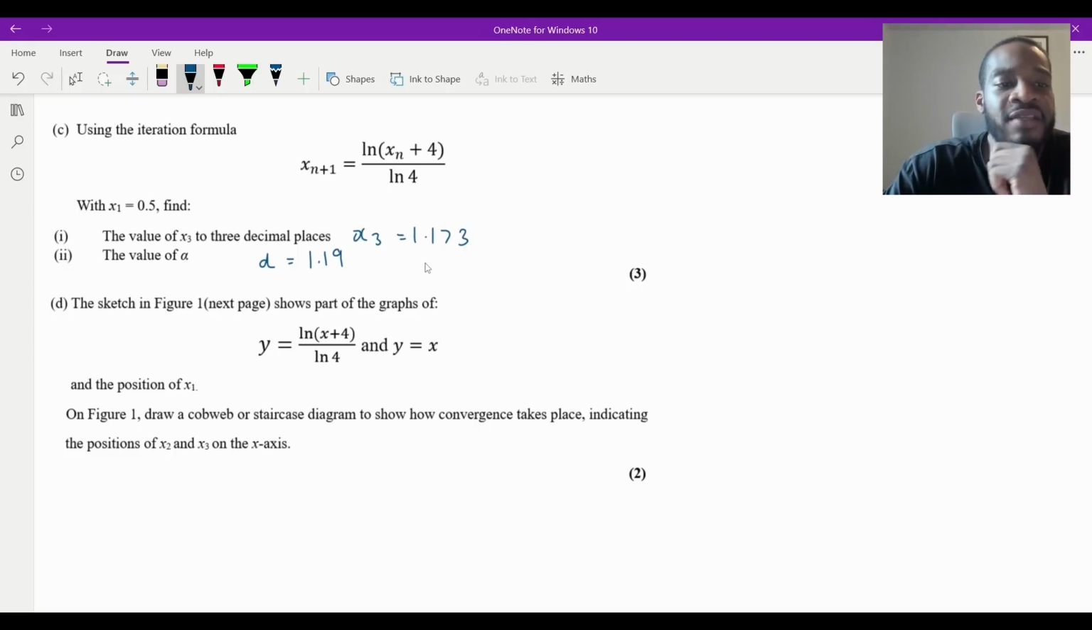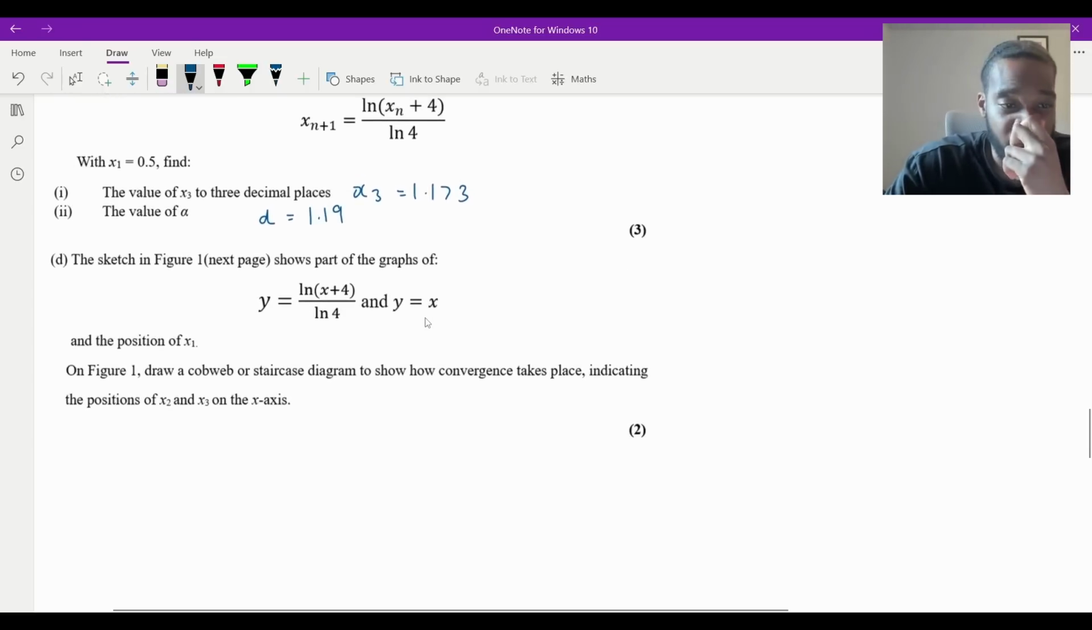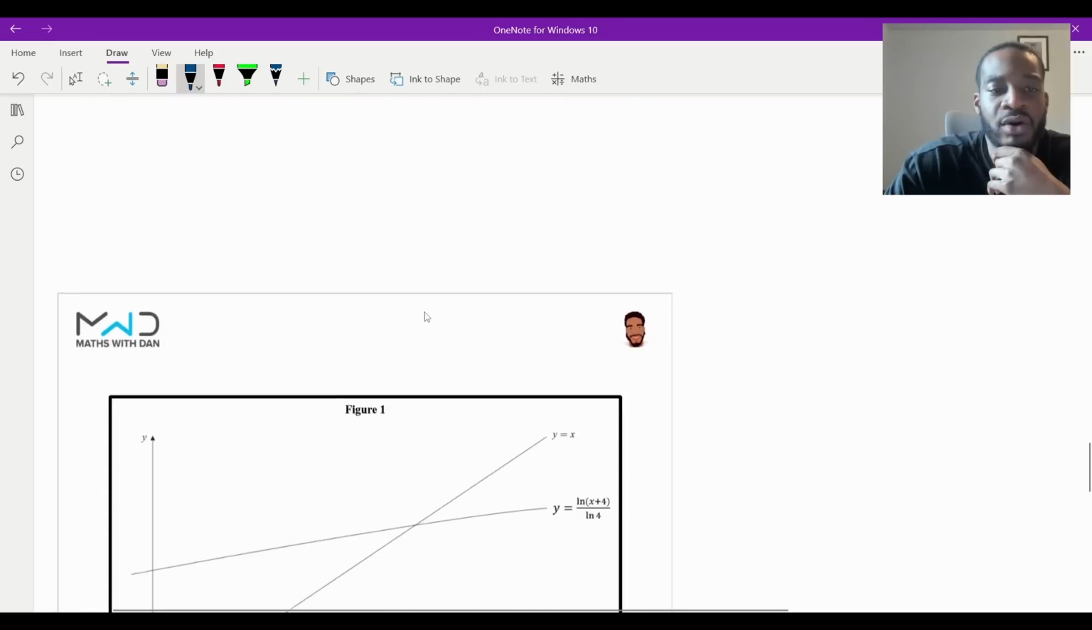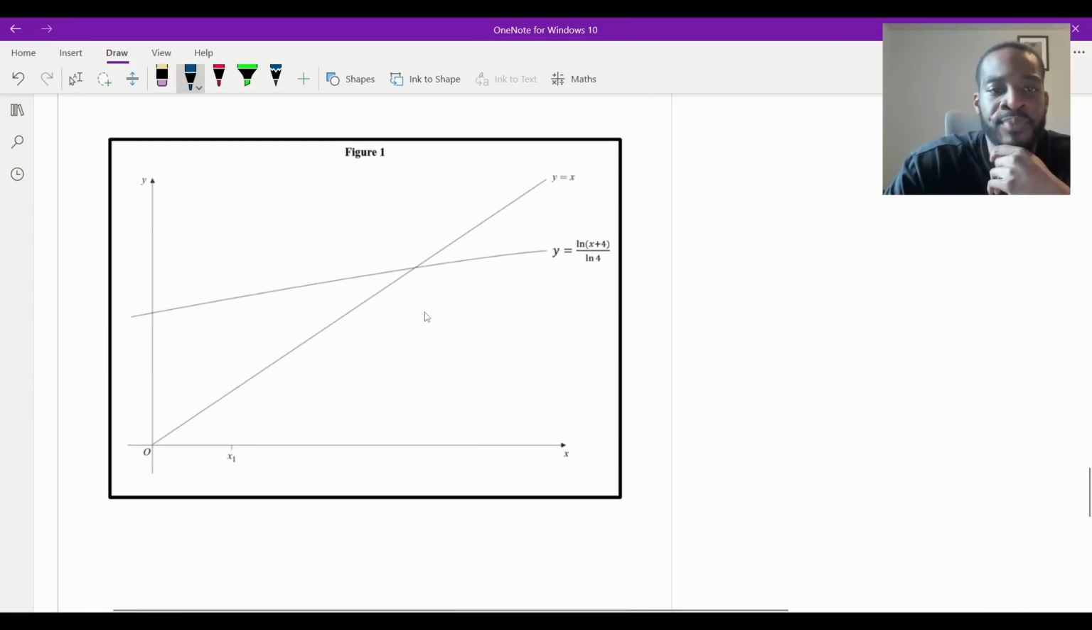Part D says the sketch in figure 1 on the next page shows part of the graphs of y equals ln of (x plus 4) over ln 4 and y equals x and the positions of x1. On figure 1, draw a cobweb or staircase diagram to show how convergence takes place, indicating the positions of x2 and x3 on the x-axis. So I've got figure 1 here, right?